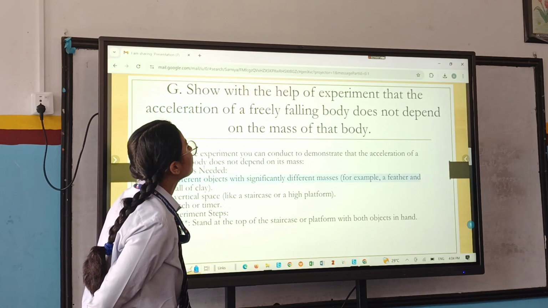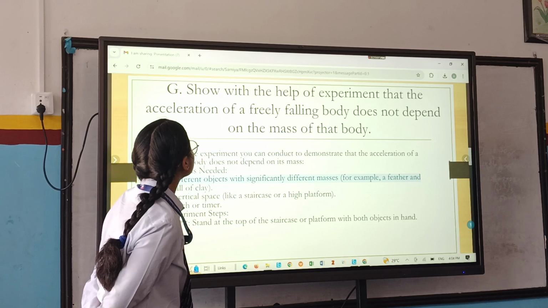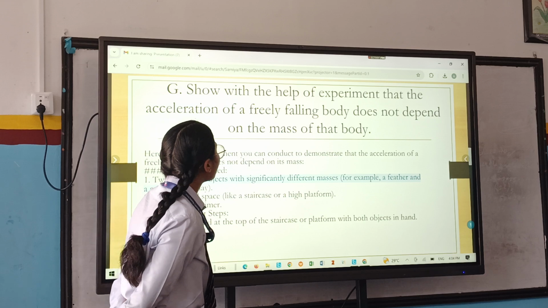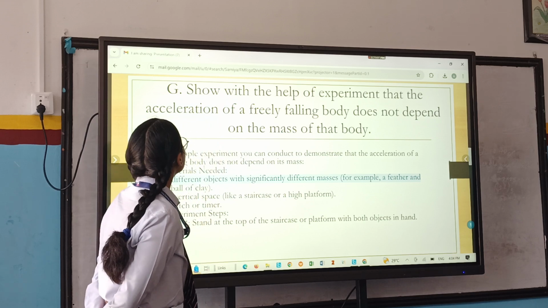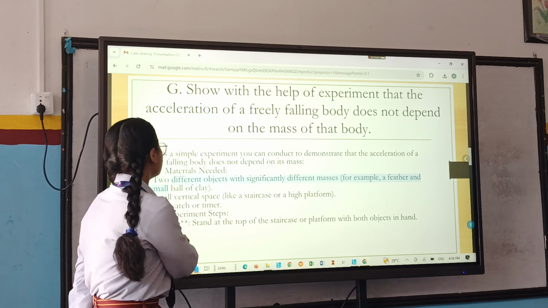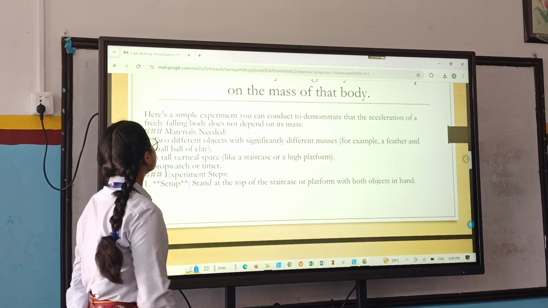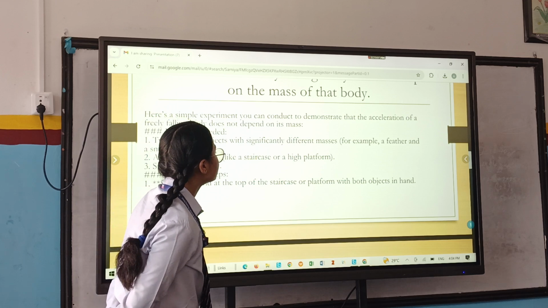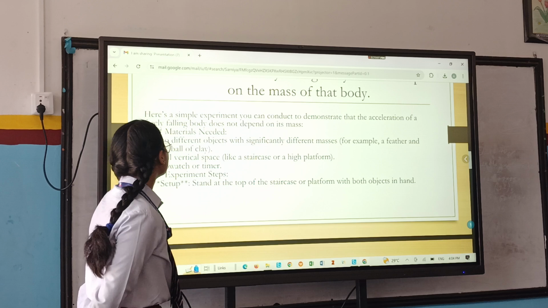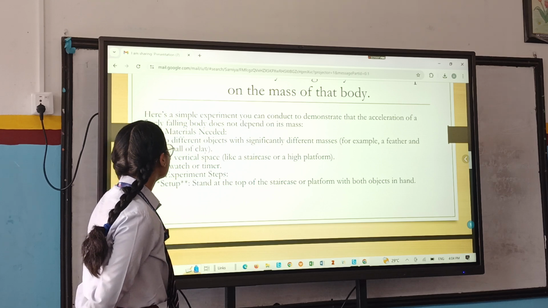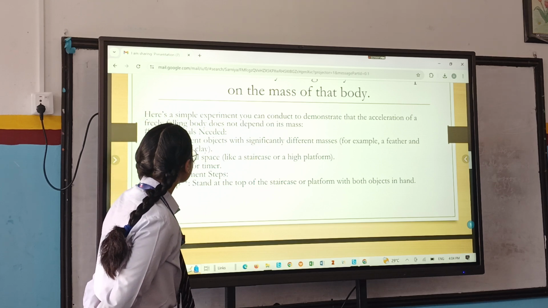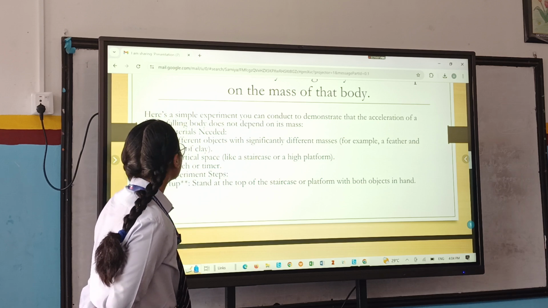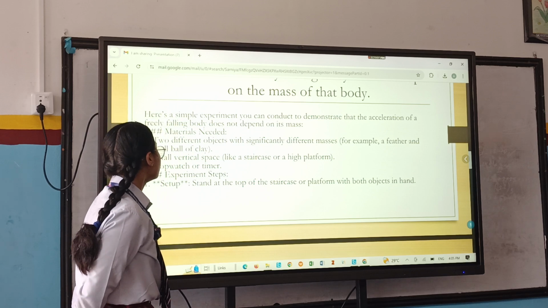Show, with the help of an experiment, that the acceleration of a freely falling body does not depend on the mass of that body. For the experiment, we need materials like two different objects with significantly different masses, for example, a feather and a small ball of clay, a vertical space like a staircase or a platform, and a stopwatch or timer.